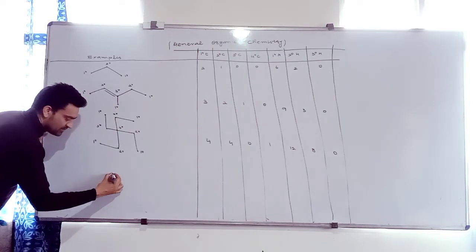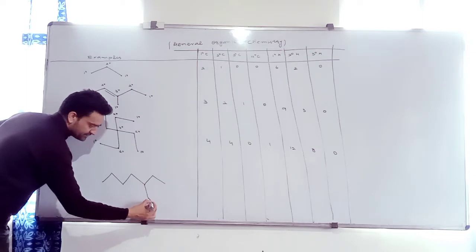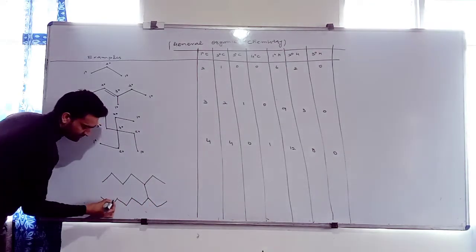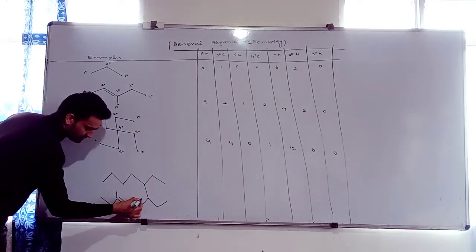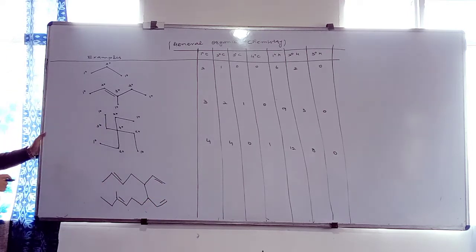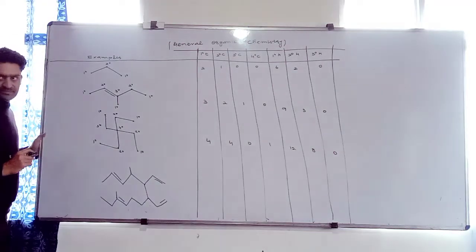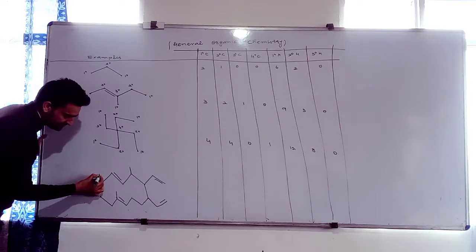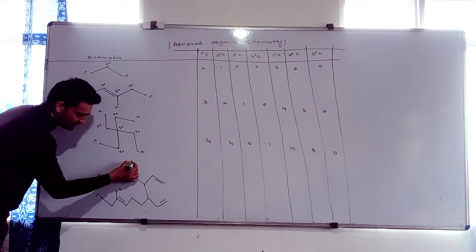Can you calculate primary and secondary carbon in this compound? Calculate. How many primary carbons are present? First of all, is this primary? Is this carbon primary?